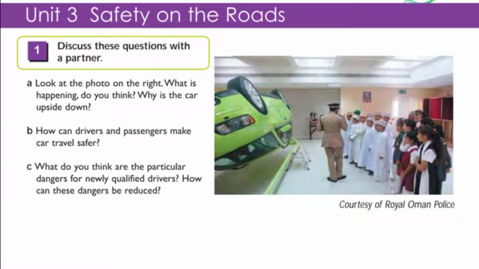Why is the car upside down? Can you see the car? Look at B. How can drivers and passengers make car travel safer? What should they do? And look at C.